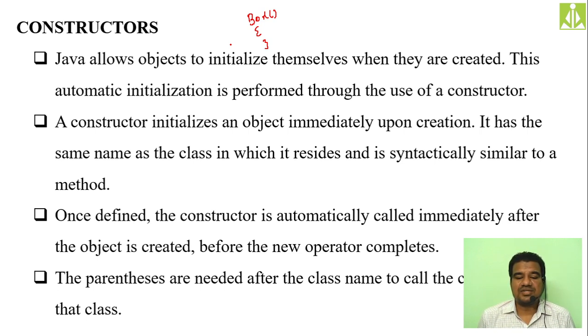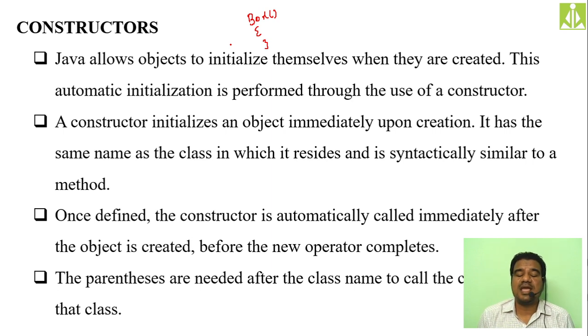Okay, a constructor initializes an object immediately upon creation. So in the creation syntax only we have the constructor call. So immediately upon creation, what will happen? The constructor will allocate the memory for that object. Okay, it will initialize that object.